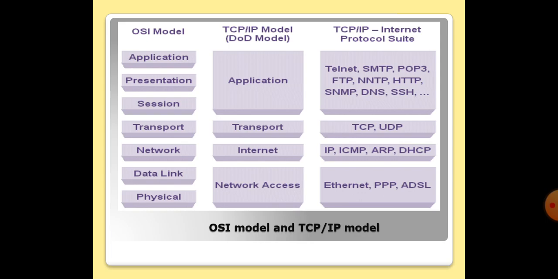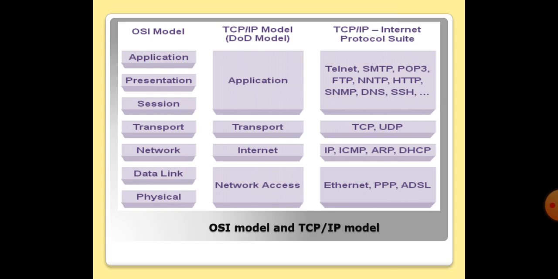These are the basic differences between the OSI model, TCP IP model, and the overall TCP IP protocol suite. As I already told, in OSI there are 7 different layers, and each layer has different functionalities. That's why the OSI model is known as a reference model. The layers are physical layer, data link layer, network layer, transport layer, session, presentation and application layer. These 7 layers are encapsulated into 4 layers in the TCP IP protocol model, and these are network access, internet layer, transport layer, and session, presentation and application come into one layer, that is known as the application layer.